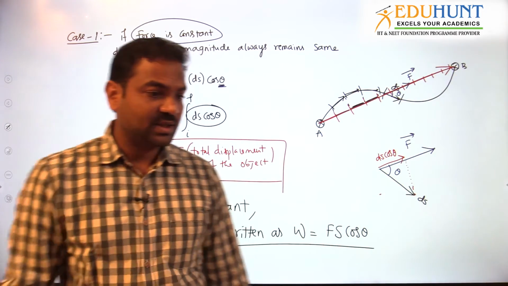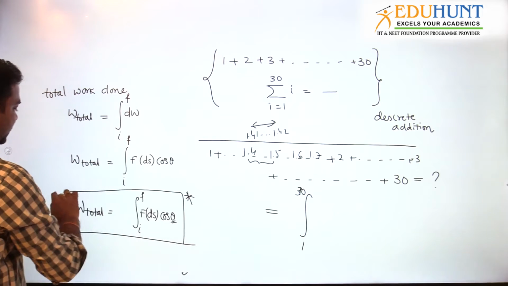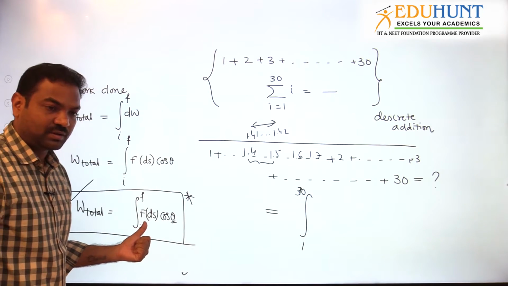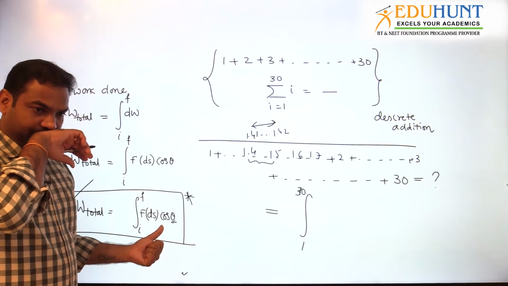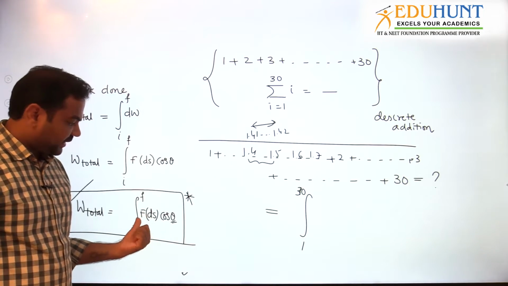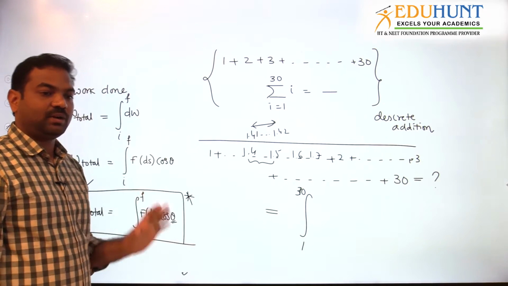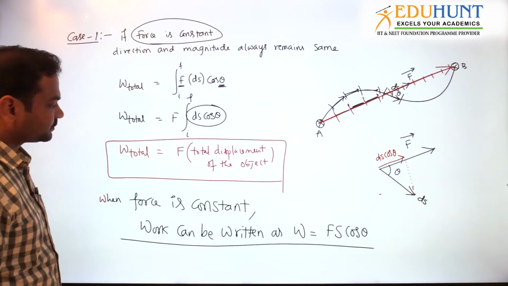If force is not constant, you have to go for integration, and this formula is to be applied: integral F ds cos theta, because F is variable and theta is also variable. Both F and theta are variable, so you have to keep both inside the integration. That I will discuss, don't worry.